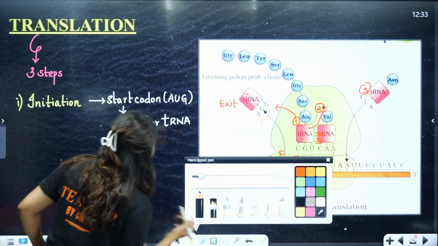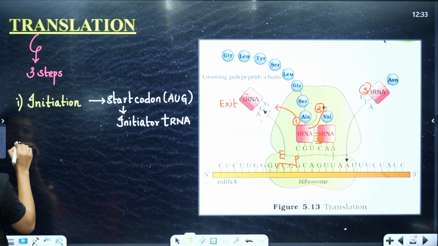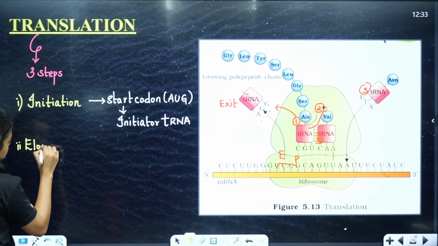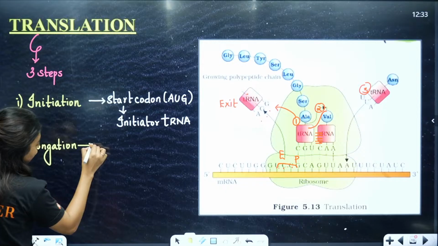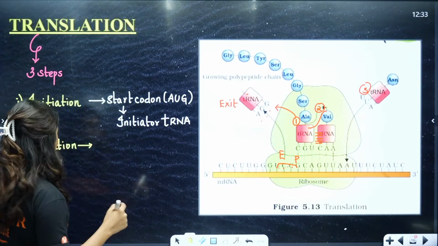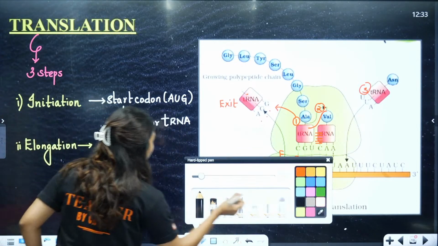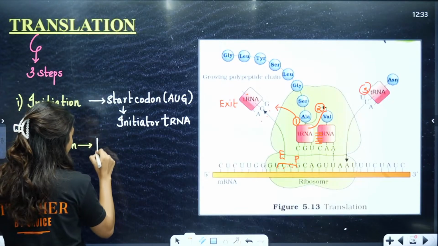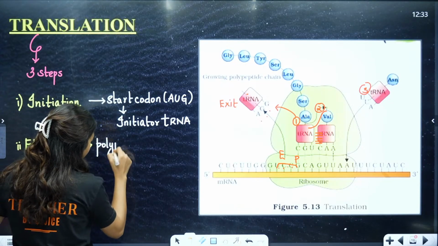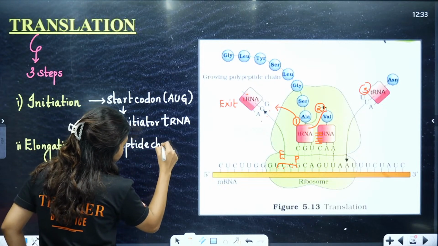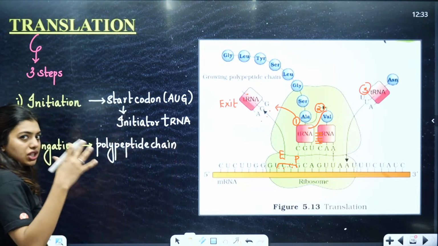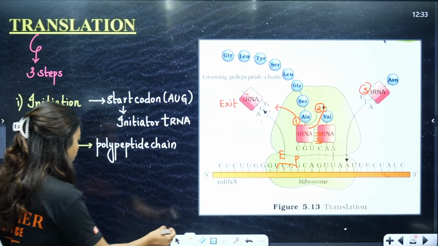Then we will have our second step, which is elongation. Elongation means you are forming the entire polypeptide chain. Here you will have the entire formation of the polypeptide chain, and the peptide bond formation and charging, everything would have happened, and then the peptide formation would have happened.